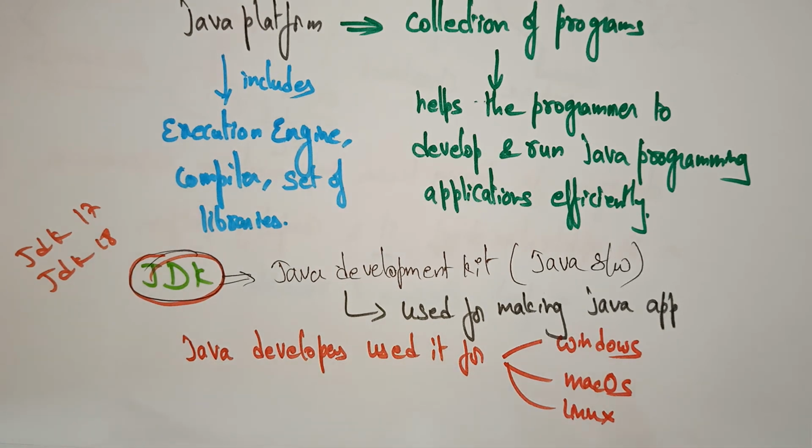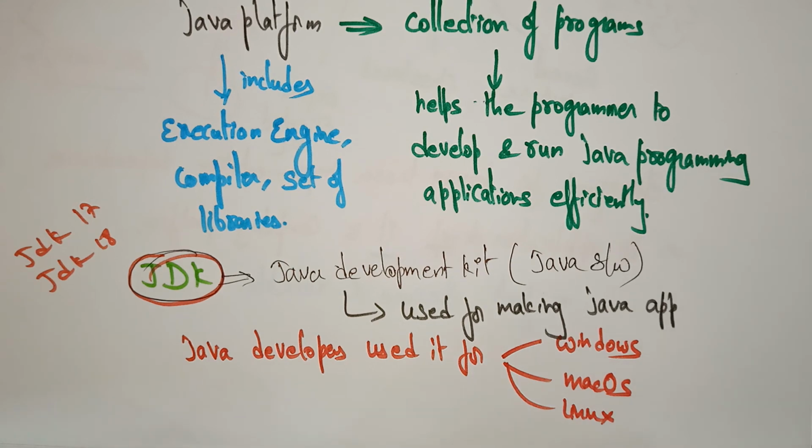So this is only a simple concept. Here what I explained is that Java is a general purpose object-oriented programming language, designed to help the programmer with fewer implementation dependencies. It is used for application development. It provides a computing platform to run Java applications.